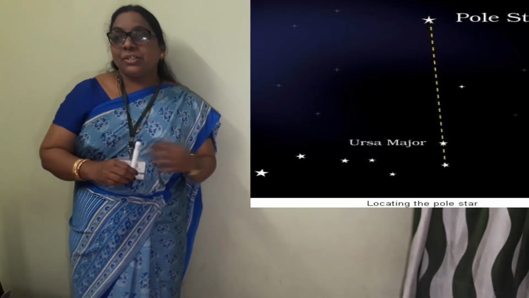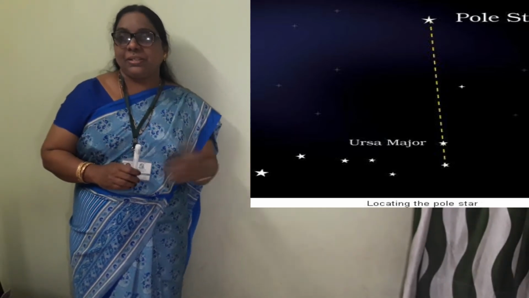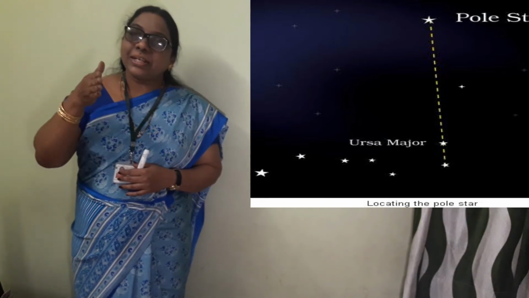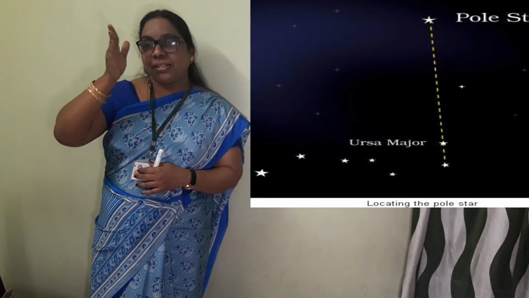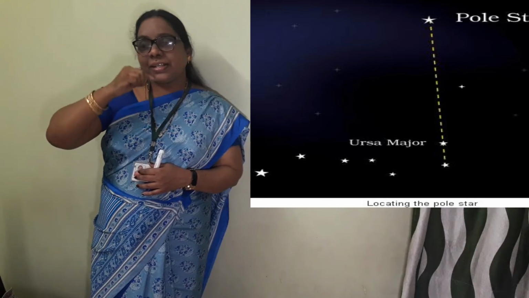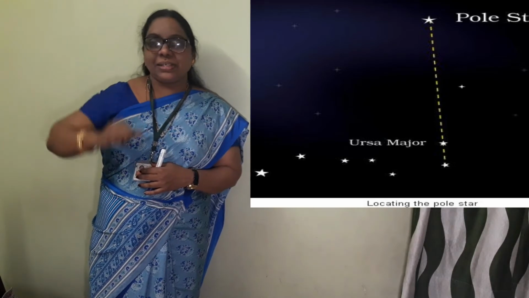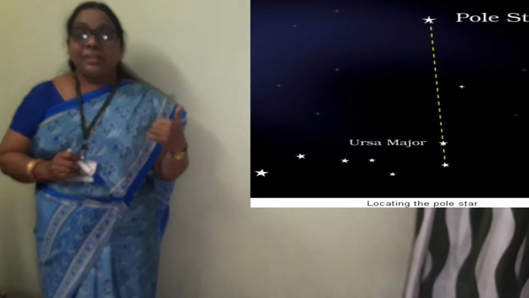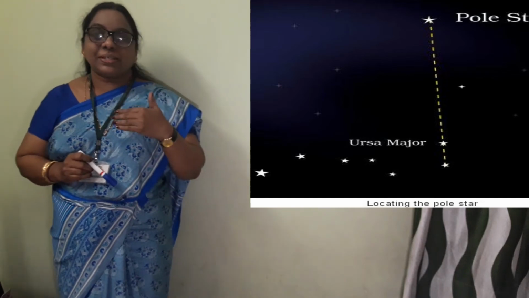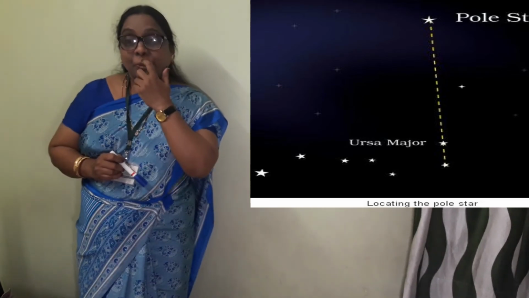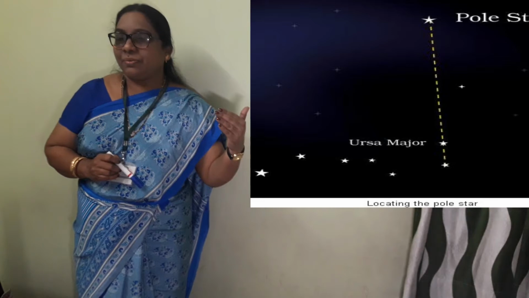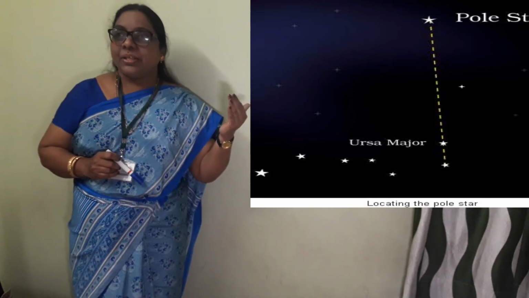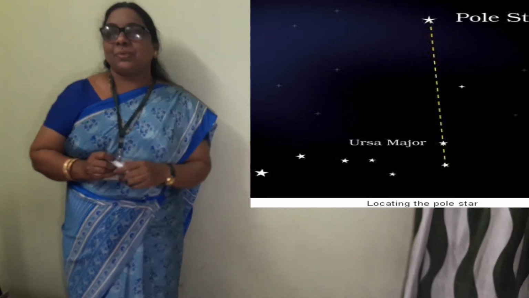Look at the two stars at the end of the Ursa Major and imagine a straight line passing through these stars. Extend this imaginary line towards the north, and this line will lead to a star which is not so bright. That particular star is called the pole star.